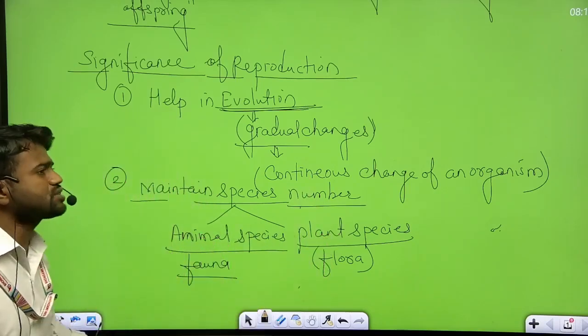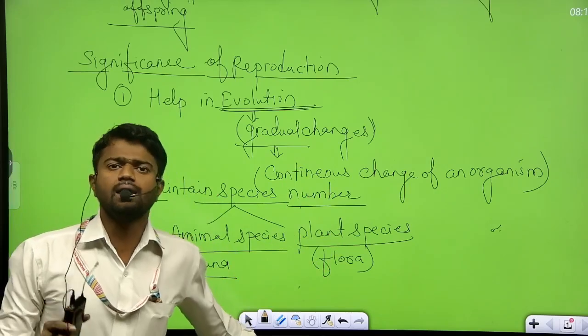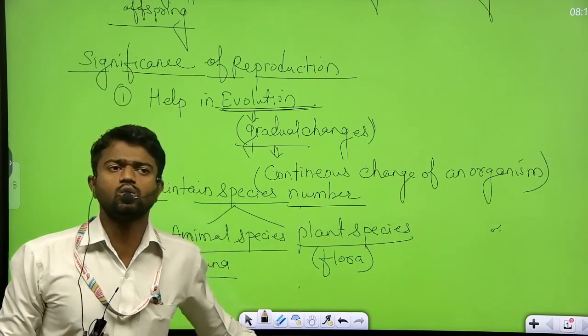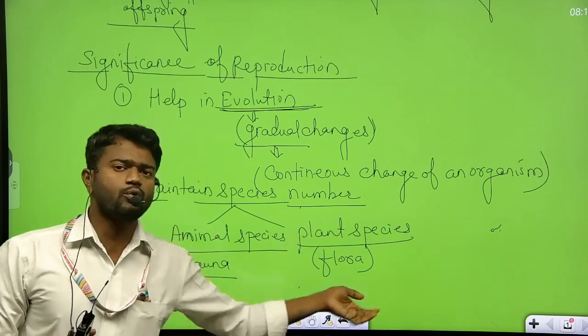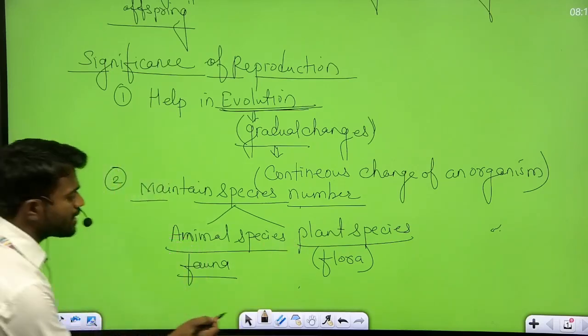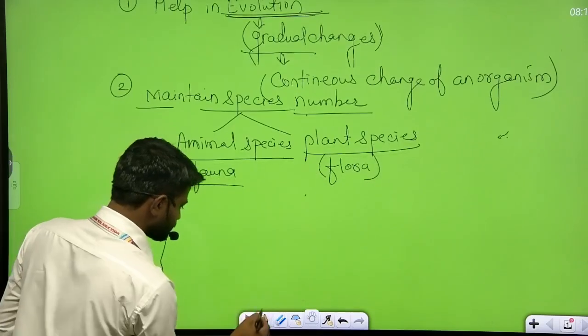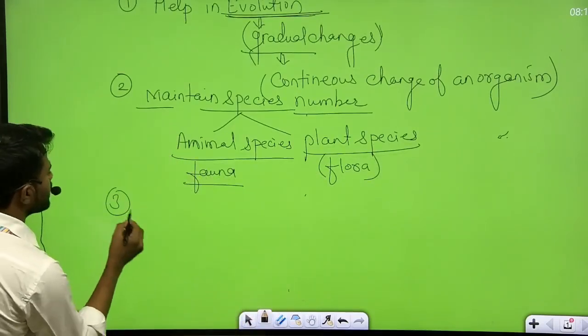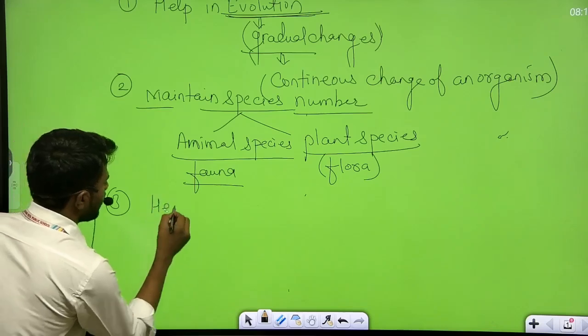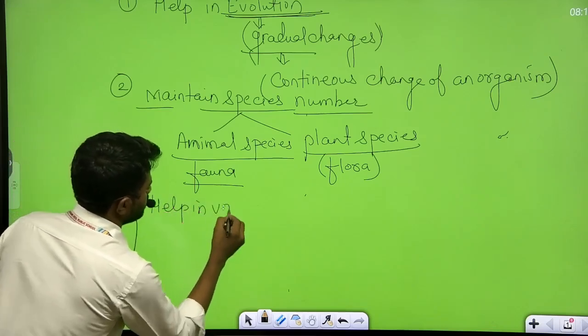Now the third significance is to help in diversity or variation. ये variation के लिए भी necessary है. The third significance is help in variation.